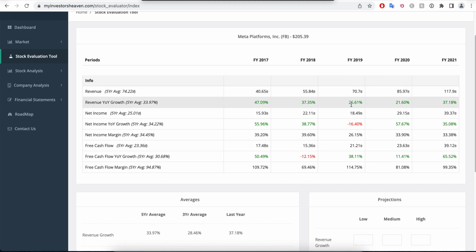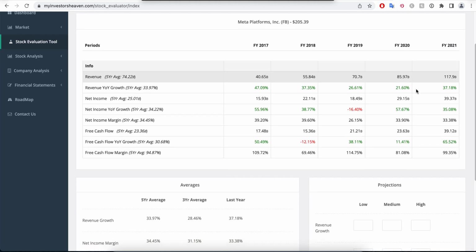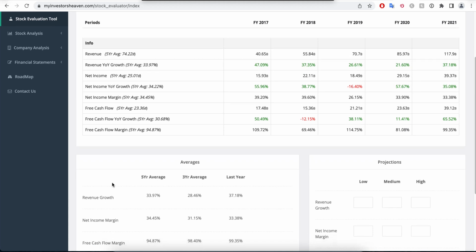Now, 2019 grew 26% from 2018. So basically, it's the growth number of the revenue every year. And what we want to do here is project what our expected return for the company is in the next 5 years. In order to do that, we examine past history because we have historical data. We know how the company operates. And this little table here tells you the averages of this historical data. You have the 5-year average here as well, which is a little bit handy. It's the 5-year average of all these returns over here. It's 33.97%. So if you sum these up and divide by 5, you're going to get this value.